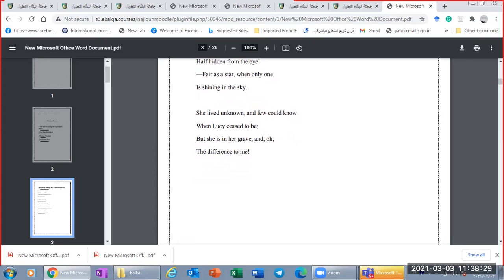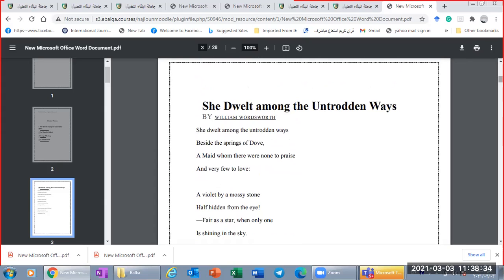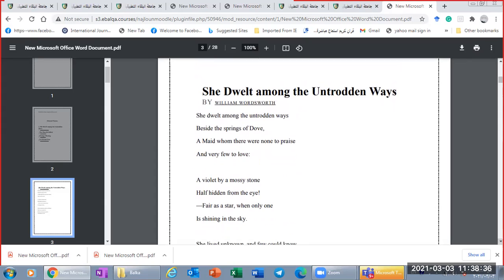What is the major theme of the poem? Here, the poet speaks about the girl who lived in a very far place, away from people, and this is a simple girl.